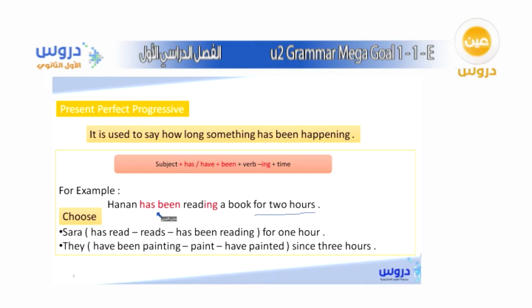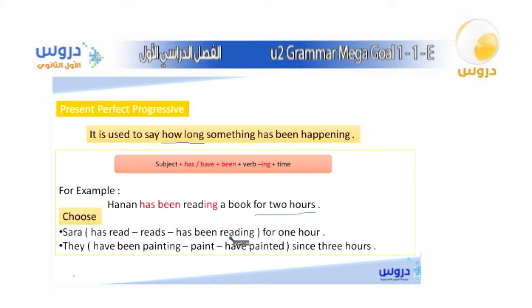So the key words here to talk about an action that happens in the past and is still happening right now, and if you want to indicate how long this action was happening, how long being the key word of this tense, is to use has or have plus been, plus the verb with ing. So let's try these sentences.